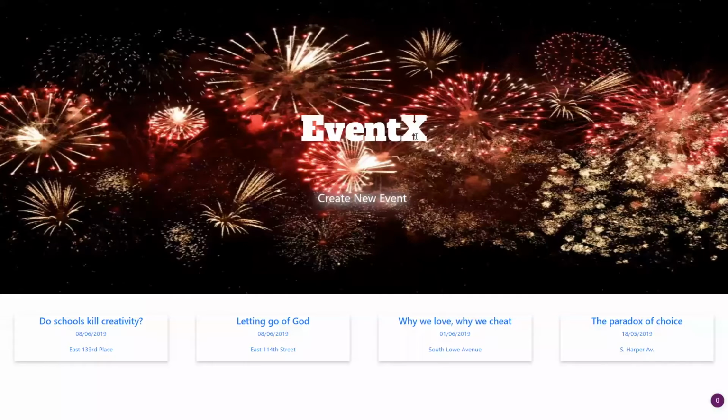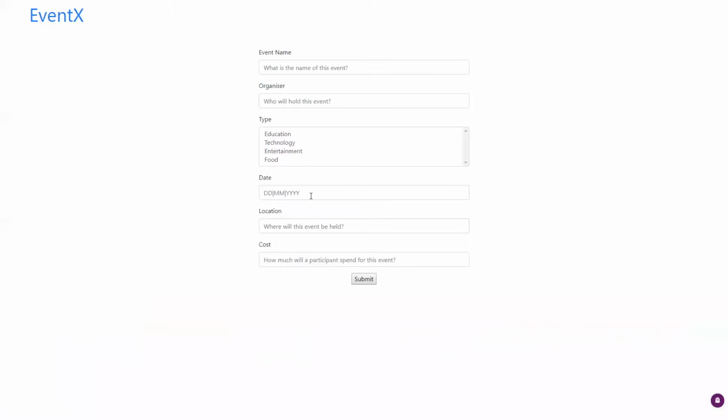In this part, I will introduce the minimum viable product of our web application with all key functionalities implemented. This is a homepage. Our logo is here, EventX. This is a link to create a new event. As we click it, there will be a form for event holders to fill in.